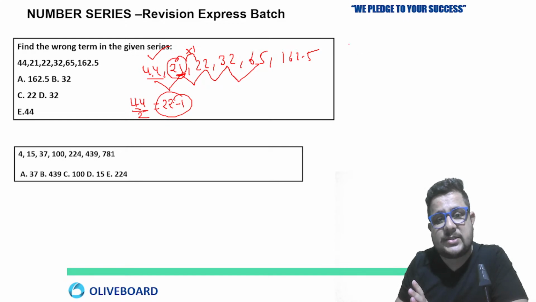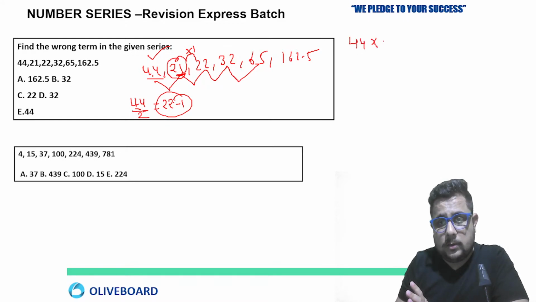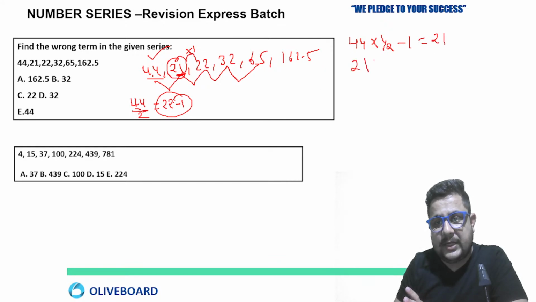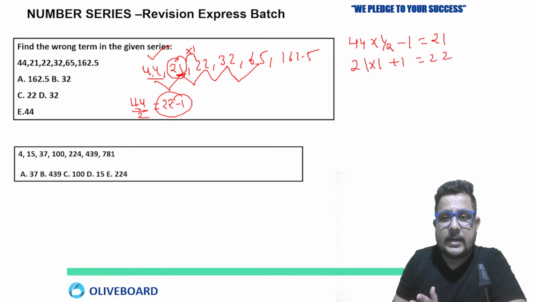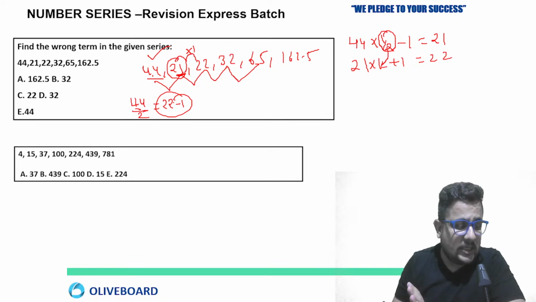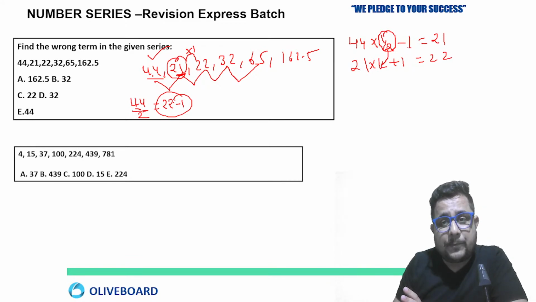Not 21 multiply 1. Right? What I'm telling is just see pattern. 44 multiply half. Clear? Minus 1 will give you 21. Now 21 to 22. 21 ones are 21 plus 1, 22. So we can say that first we multiply half. Then what is the double of half? 1 that we are multiplying here. Right? And subtracting 1 then adding 1 on alternate basis. Okay. So mixed pattern, mathematical operation, addition, both are applying.